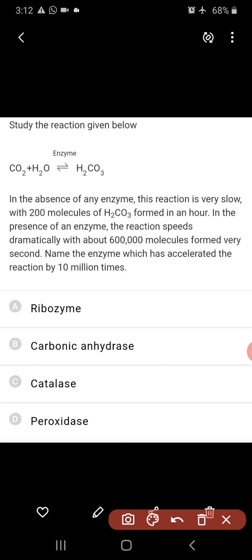Name the enzyme which has accelerated the reaction by 10 million times. This is carbonic anhydrase. If you use it, you get 6 lakh molecules every second, whereas the same reaction occurs at a very slow rate in its absence, only 200 molecules per hour.